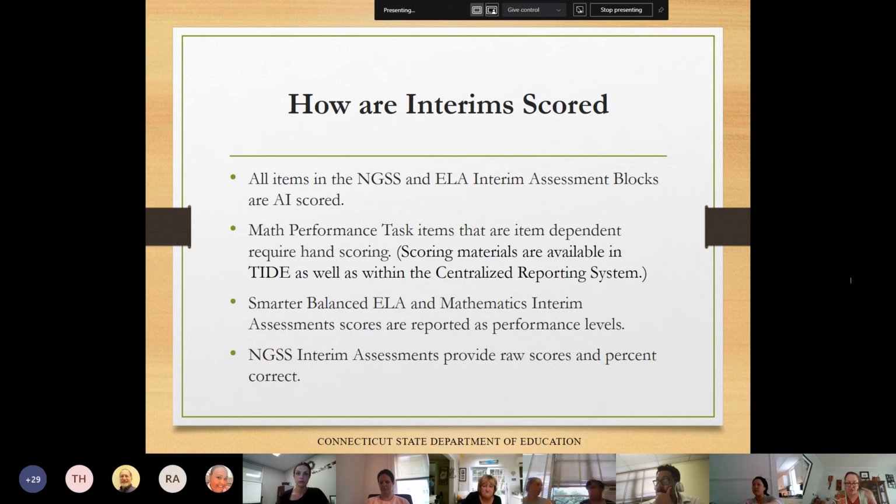And because no hand scoring is required for the NGSS interim assessment, results for the interim assessments are available in real time in the centralized reporting system. Everything is now in the centralized reporting system as soon as the student submits the test. And teachers can view the scores for students who were included in a test session that they proctored, or for any students who are rostered to them. Raw scores and percent correct for the item cluster in an assessment are reported, but again, there are no scale scores or achievement levels for the science interim.